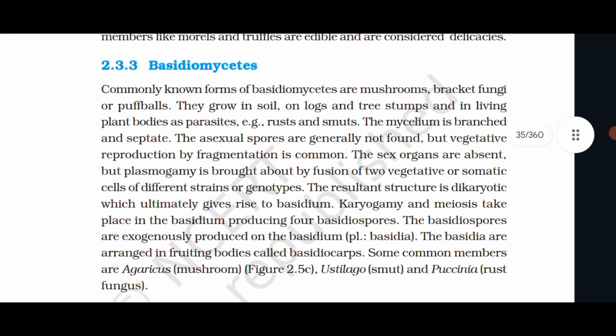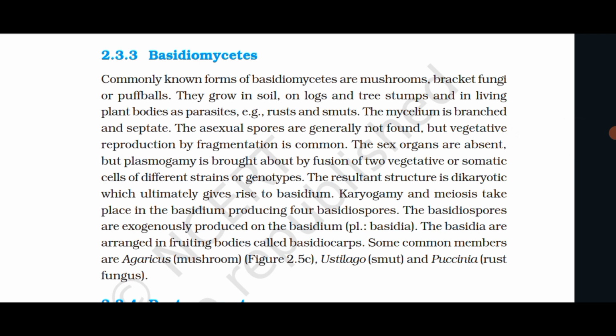2.3.3 Basidiomycetes. Commonly known forms of Basidiomycetes are mushrooms, bracket fungi, or puffballs. They grow in soil, on logs and tree stumps, and in living plant bodies as parasites, e.g., rusts and smuts. The mycelium is branched and septate.